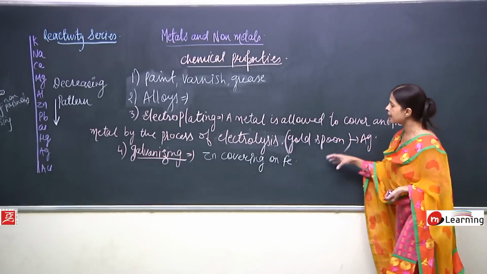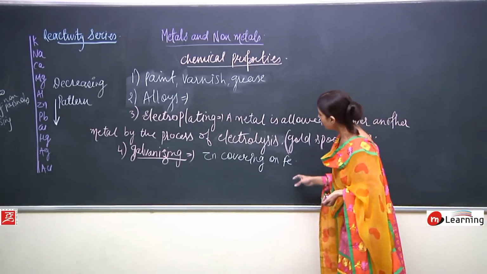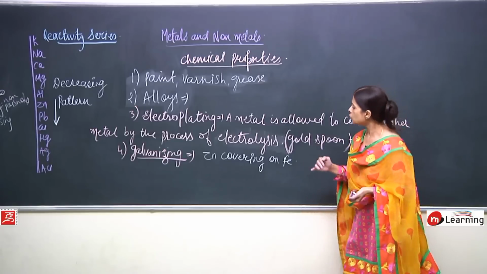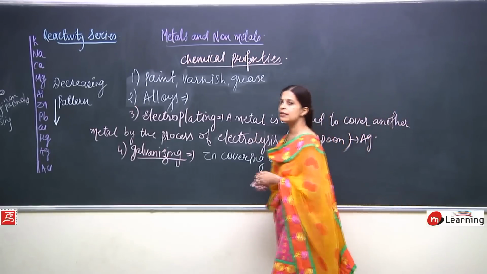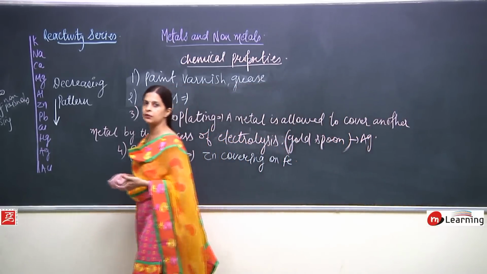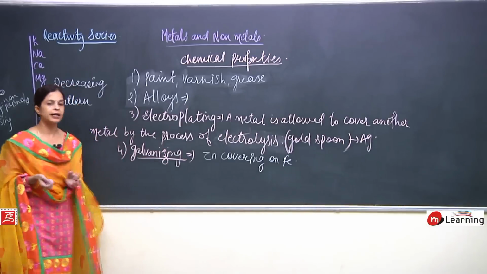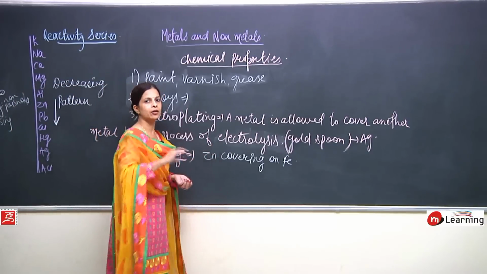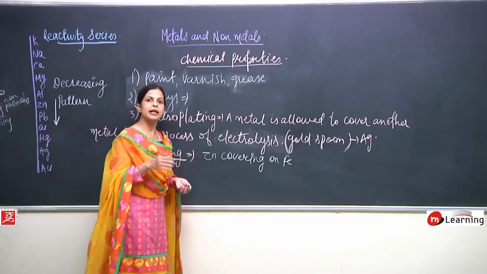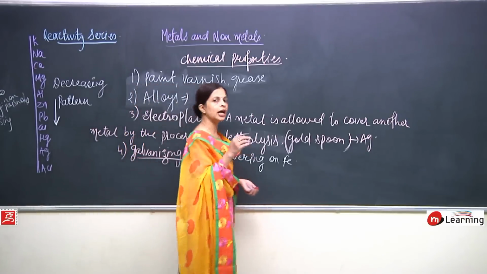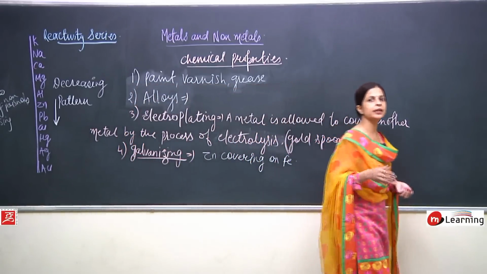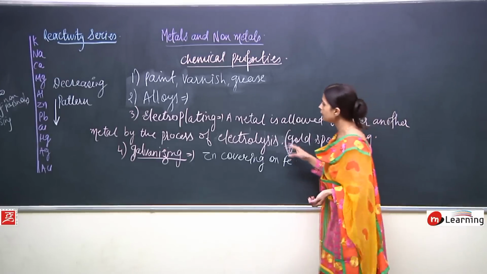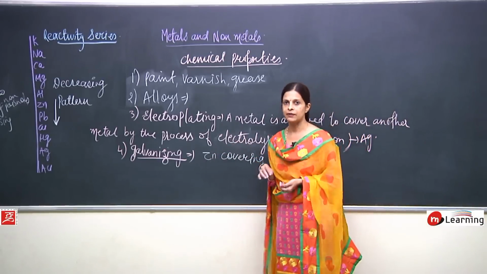So in this case, a covering of zinc is added on iron. Zinc is very reactive, more reactive than iron. So on iron it forms a layer of its oxide, zinc oxide, which does not allow the iron to come in contact with moist air. In this way, iron is protected by galvanizing.